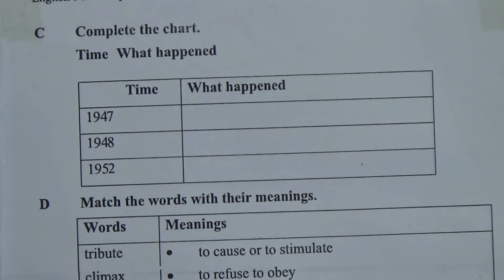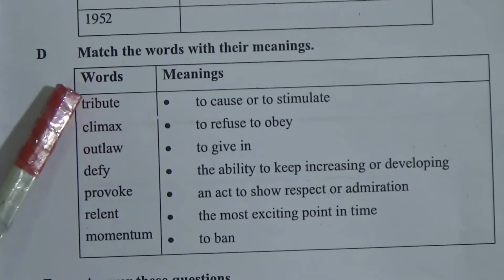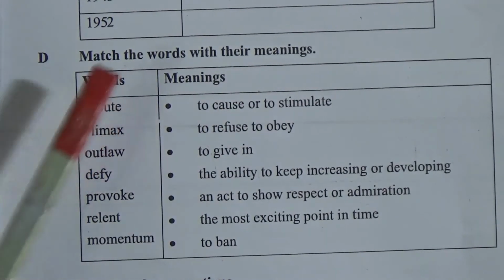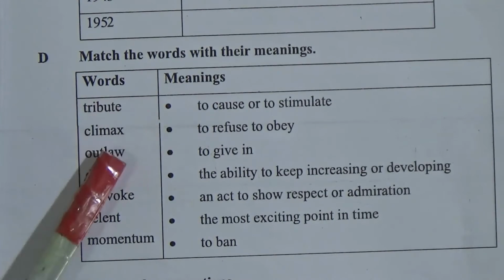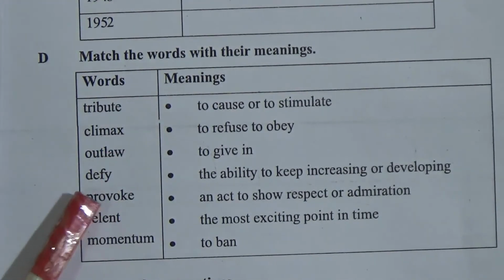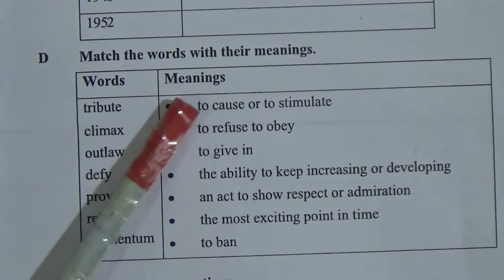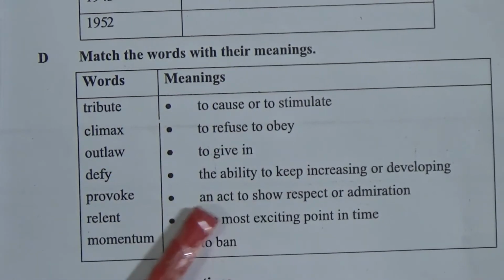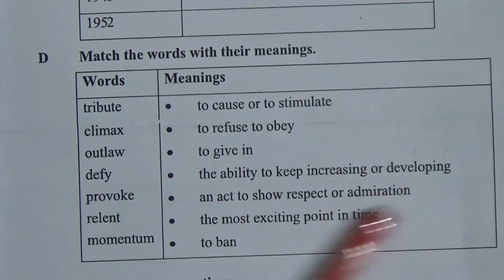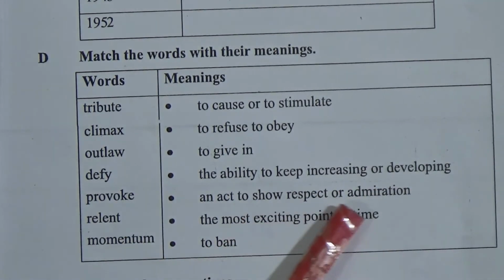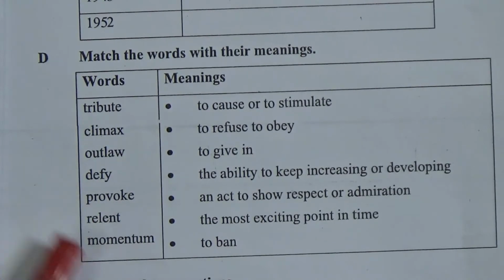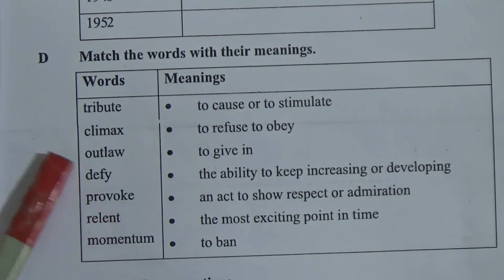Now look at the words, match the words with their meanings. At first we will go through the words, then we will go through the meanings. Tribute, climax, outlaw, defy, provoke, relent and momentum. And the meanings: to cause or to stimulate, to refuse to obey, to give in, the ability to keep increasing or developing, an act to show respect or admiration, the most exciting point in time, to ban. I know all of you know the meanings of those words because those are very easy words.